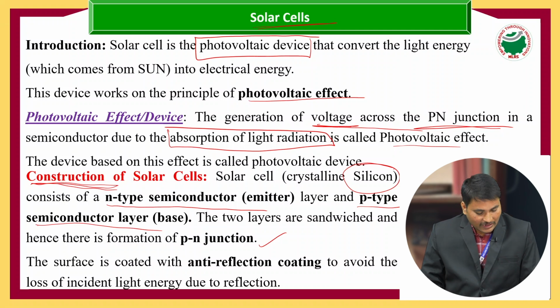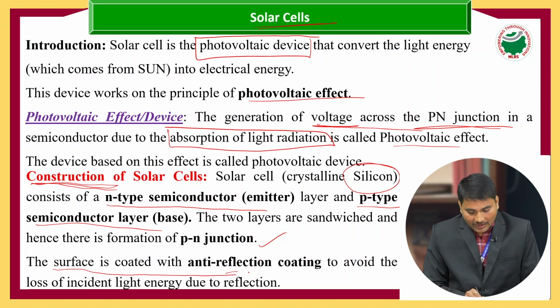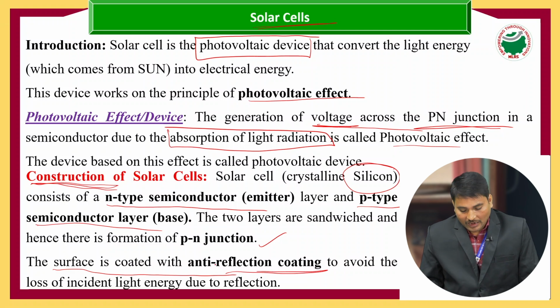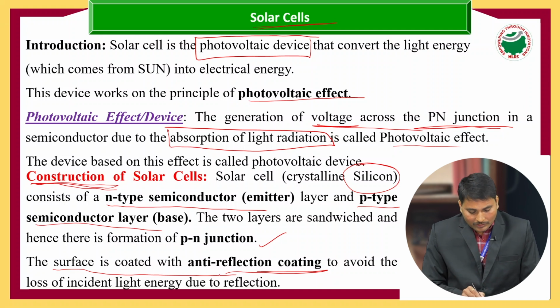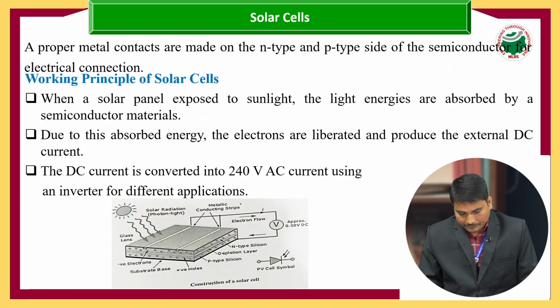In this solar cell, the surface is coated with anti-reflecting materials, anti-reflecting agents, to avoid losing the incident light energy due to reflection. To avoid losing that energy, we do some coating on the solar cells, which we call anti-reflecting coating agents, to avoid light energy being lost in the form of reflection.